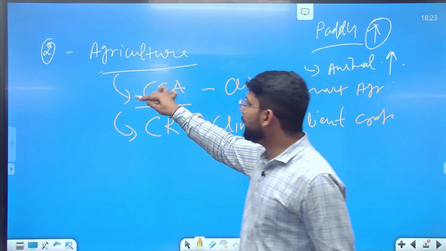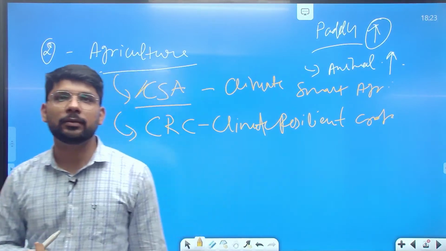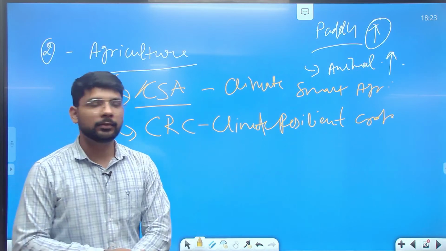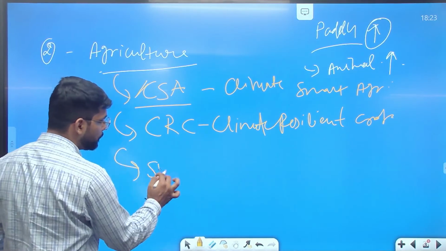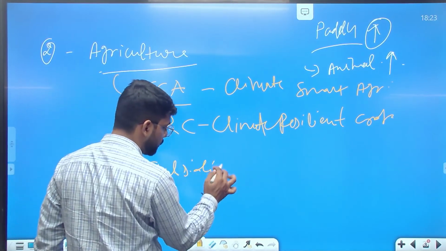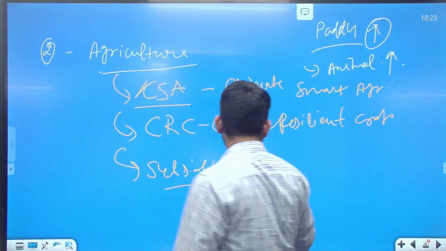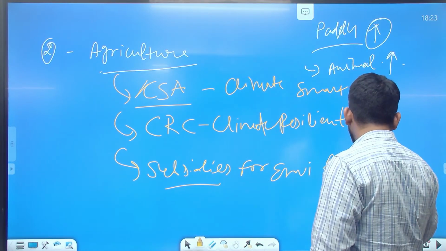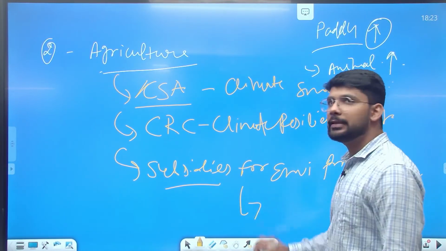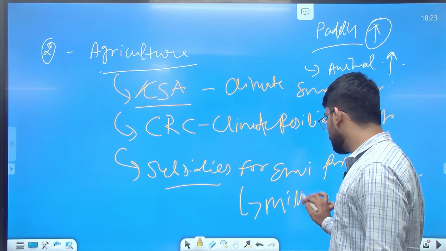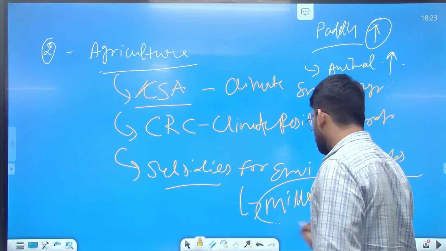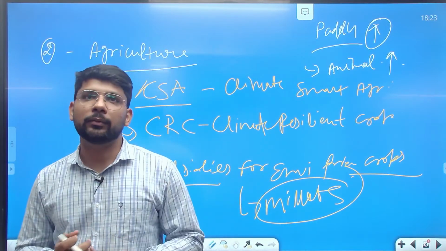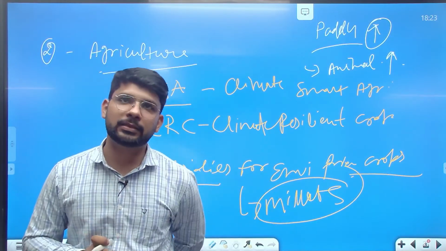There was a question in the prelims as well on climate smart agriculture. So we need to focus on the agriculture pattern. Subsidies for environment friendly crops, like this year is famous for millets, crops which are environmental friendly, which consume less water and release less greenhouse gas.